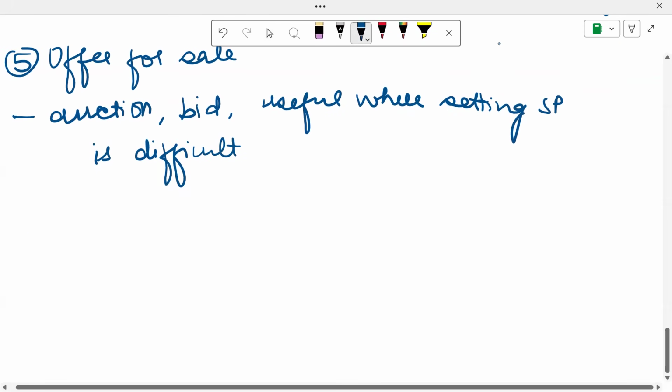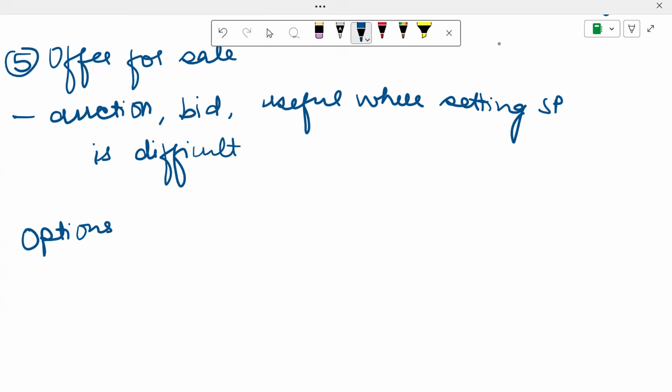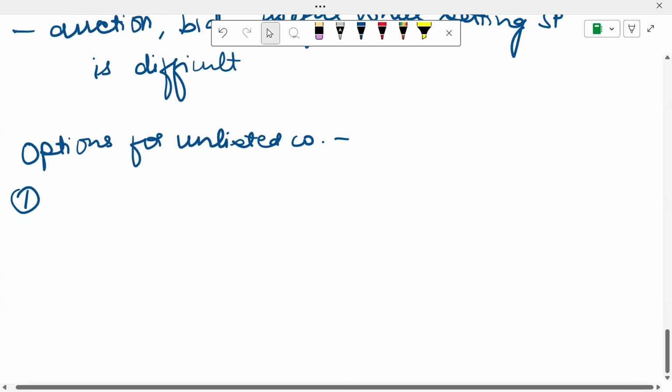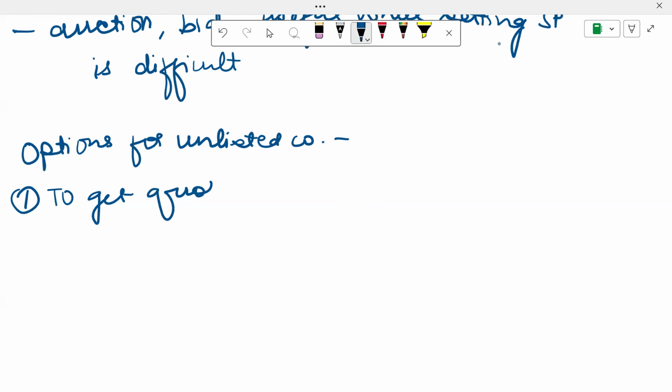Now this is all that we talk about regarding listed companies. Let's talk about the options for unlisted companies. If I'm not a listed company at the moment, what are the options for raising equity for me? Number one, I can get quoted, which means I can get an IPO and get listed on the stock exchange.